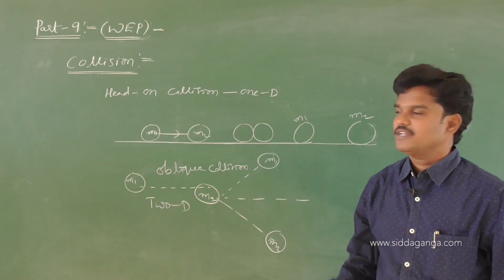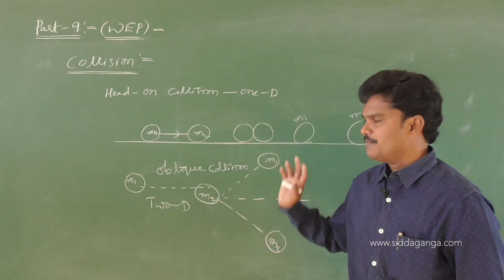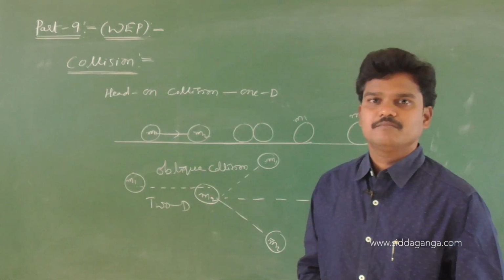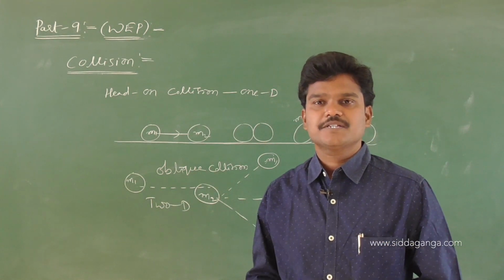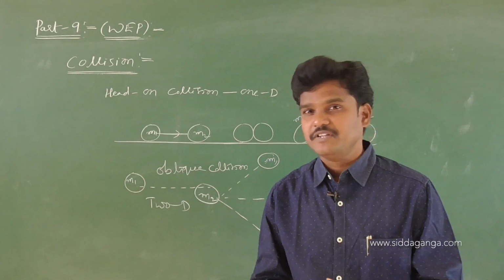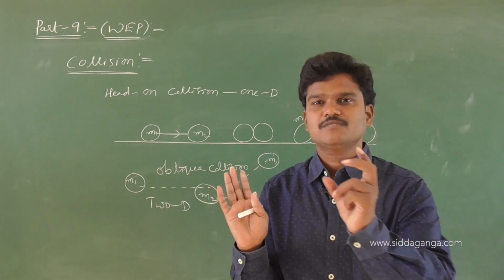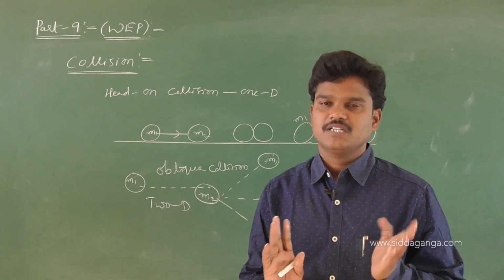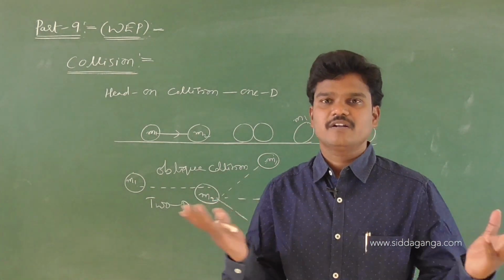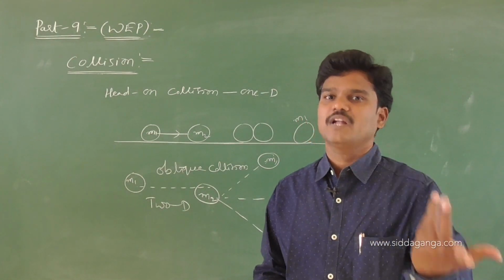Okay, so let us discuss what one dimensional collision is. Keep in mind, collision is nothing but strong interaction between the particles, in which momentum is transferred in a small time interval. That is the collision. In general, if any two bodies touch each other, we say that the bodies have collided.